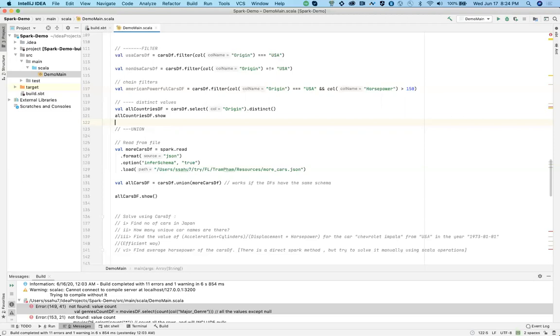Okay, I see. Data frame is more flexible than data set. But you have to define a schema, right? Data frames can actually infer the schema mostly, but if you want, you can define the schema as well.